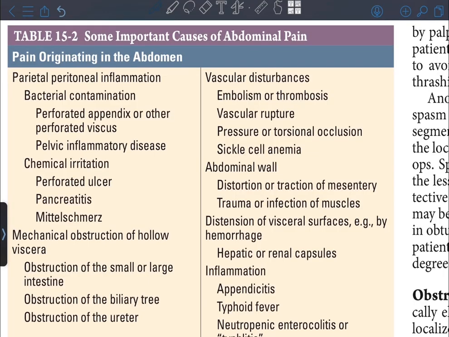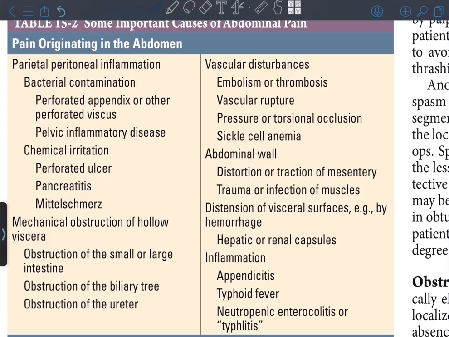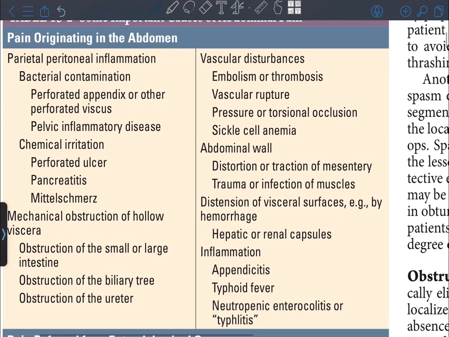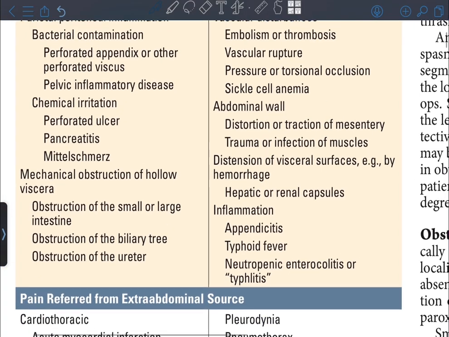Some important causes of abdominal pain: pain originating in the abdomen, parietal peritoneal inflammation, bacterial contamination, perforated appendix or other perforated viscus, pelvic inflammatory disease, chemical irritation, perforated ulcer, pancreatitis, Mittelschmerz, mechanical obstruction of hollow viscera, obstruction of the small or large intestine, obstruction of the biliary tree, obstruction of the ureter, vascular disturbances, embolism or thrombosis, vascular rupture, pressure or torsional occlusion, sickle cell anemia, abdominal wall, distortion or traction of mesentery, trauma or infection of muscles, distension of visceral surfaces, for example by hemorrhage, hepatic or renal capsules, inflammation, appendicitis, typhoid fever, neutropenic enterocolitis or typhlitis,